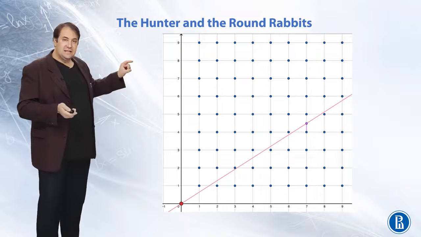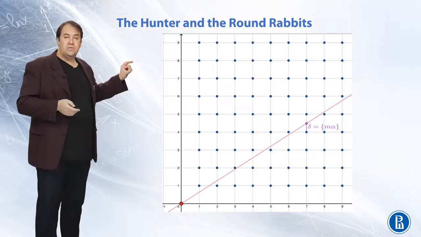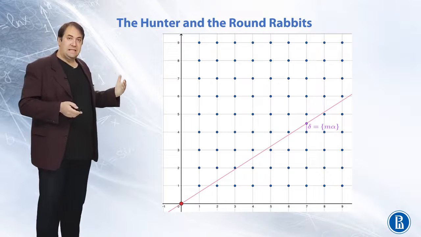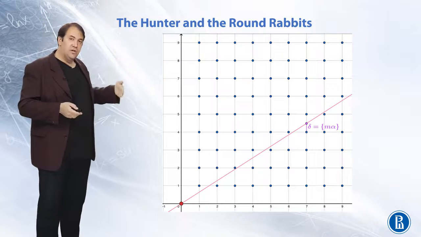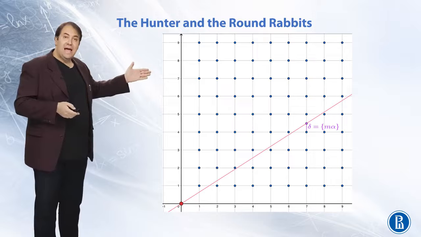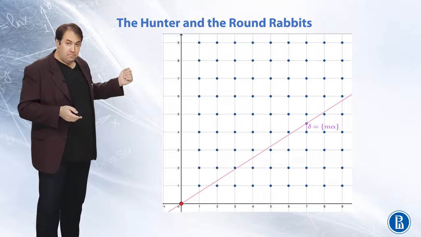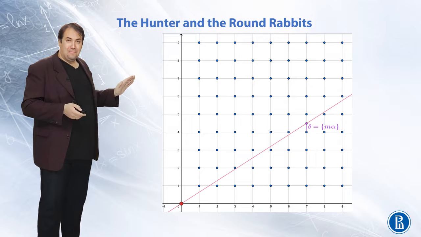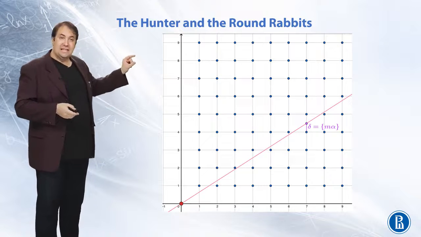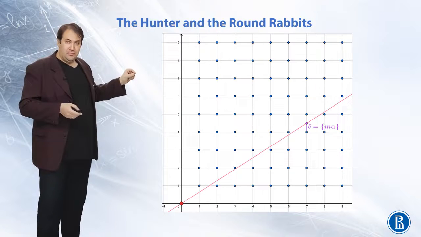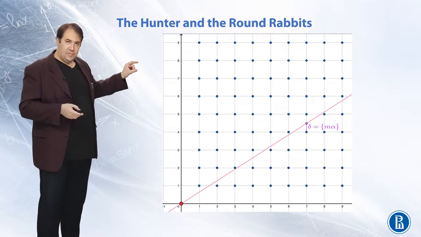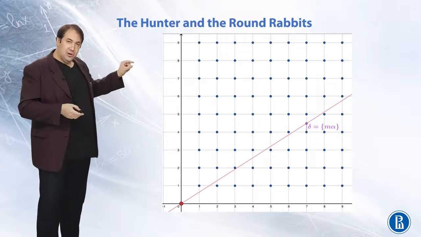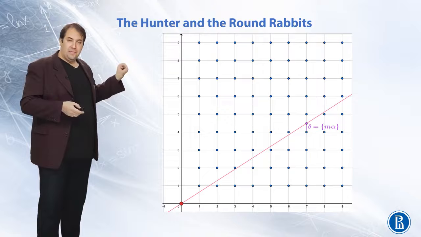And this distance is actually equal to the fractional part of m alpha, where m is the x-coordinate of the vertical line. For instance, here m is equal to 7. And alpha is the slope of the line. Delta is the distance between the bullet and the rabbit, but not the rabbit, but the center of the rabbit.